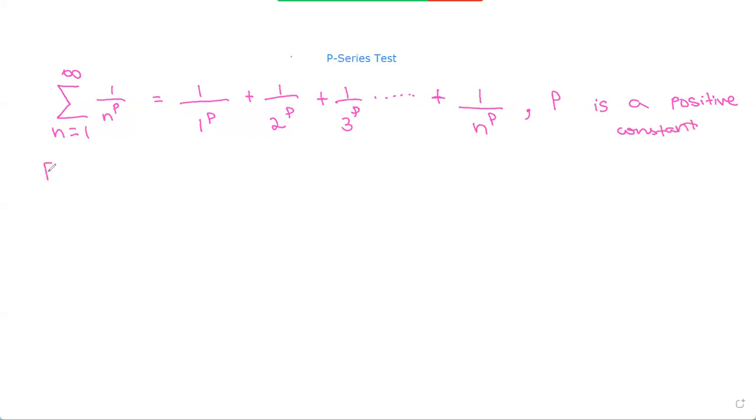So for p equal to 1, we have a special case. Whenever we have a p-series and p is equal to 1, we call it a harmonic series. We call this a harmonic series and not a p-series because this is a special case. So now let's look at how to apply this p-series test to see whether the series converges or diverges.